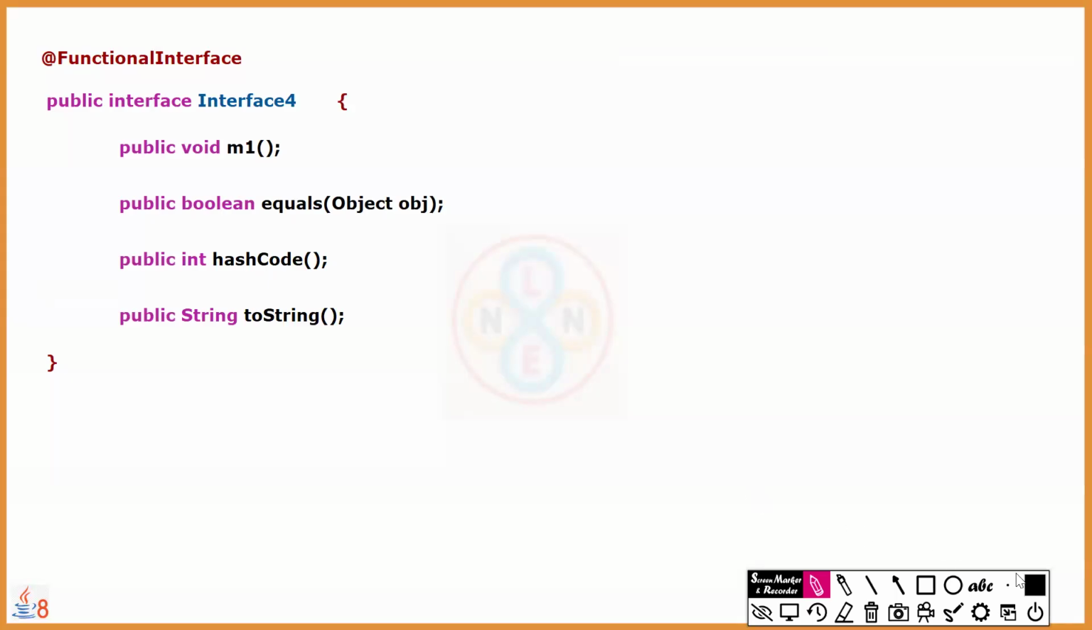No. So remember, are all these predefined or programmer defined? Predefined. Where are they present? These equals, hashCode, toString are methods of which predefined class? This is one programmer defined abstract method. Fine, but the remaining are predefined only. Whether predefined or programmer defined, only one abstract method is allowed in the function interface, right? But still we have it.